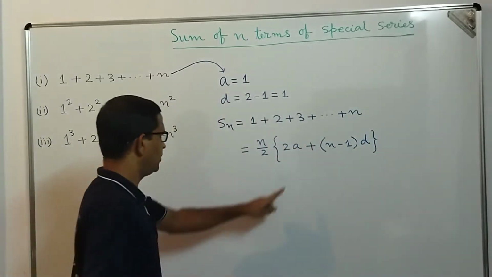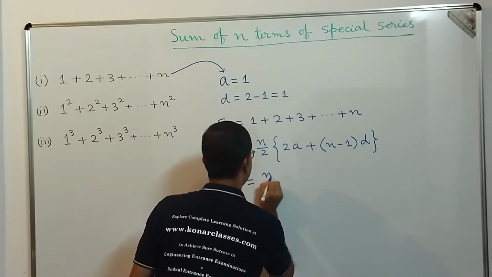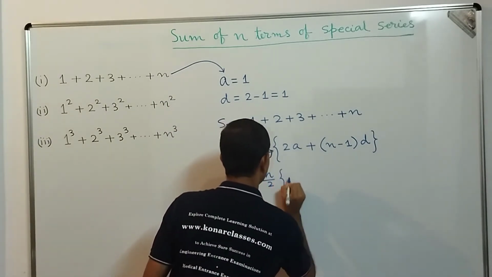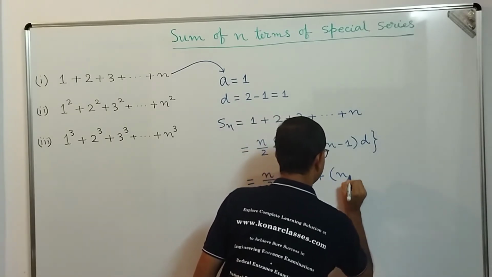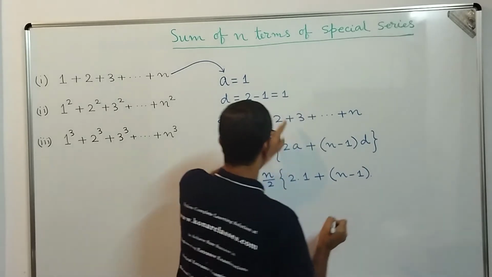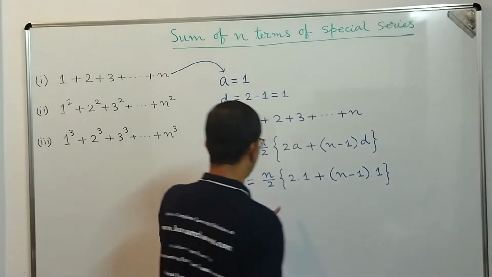Correct, dear students? What is the value of a? The value of a is 1. So we get n by 2 into 2 into 1 plus n minus 1 into d. d is also 1, the common difference.